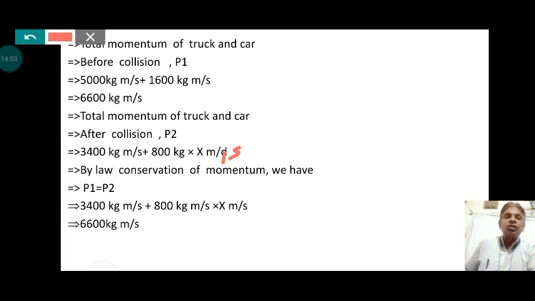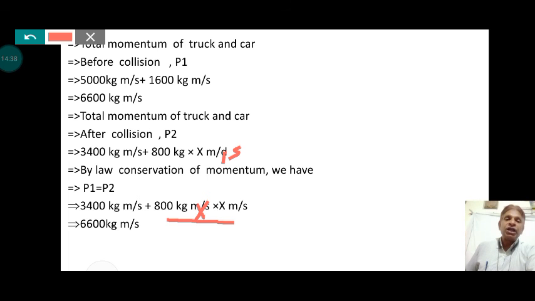Now look here, by the law of conservation of momentum, P1, the momentum of the system before collision, must be equal to P2, the momentum of the system after collision. So P2 is 3400 kg meter per second plus 800 kg times x meters per second, the total momentum after collision.